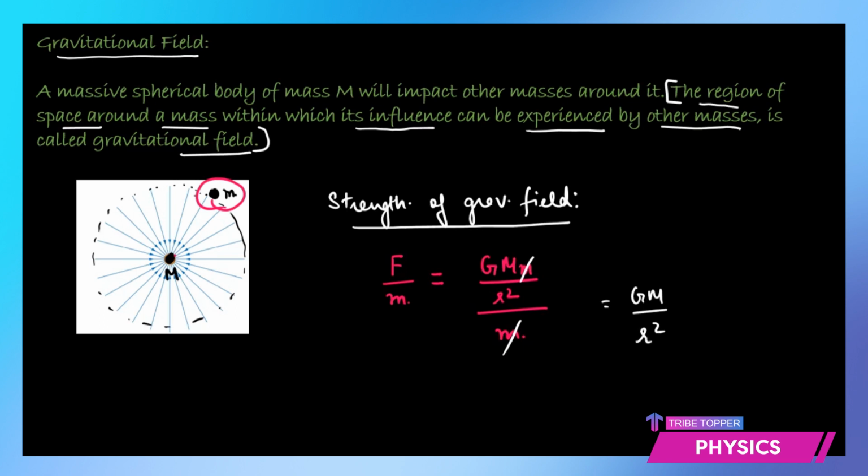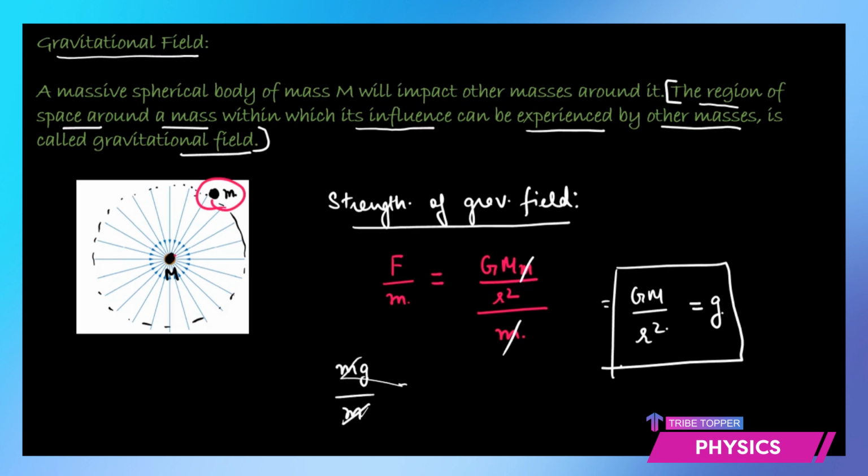And you've also learned that if we talk in terms of gravity, the acceleration due to gravity, the small g, so GM by r square is also equal to g. You get that from here also, or the force experienced per unit mass. The force experienced by unit mass is its weight mg over m. So that also gives you g. So small g represents the gravitational field strength.